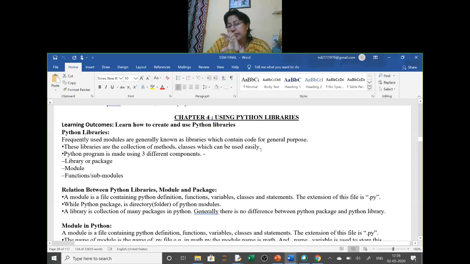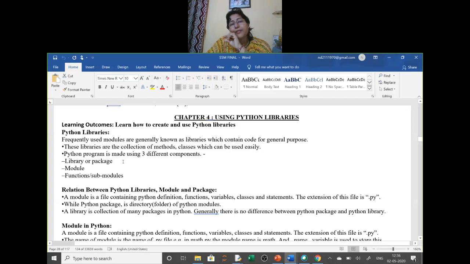So the methods, the functions which you have done in the last class, methods, and even the classes also. Classes we will not do in detail. It is not in your syllabus. It is a group of objects. So classes also you can keep in the library.